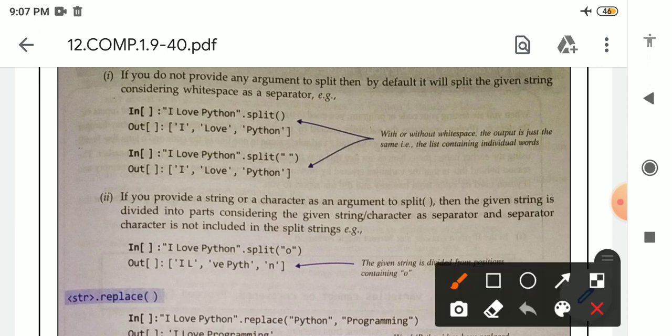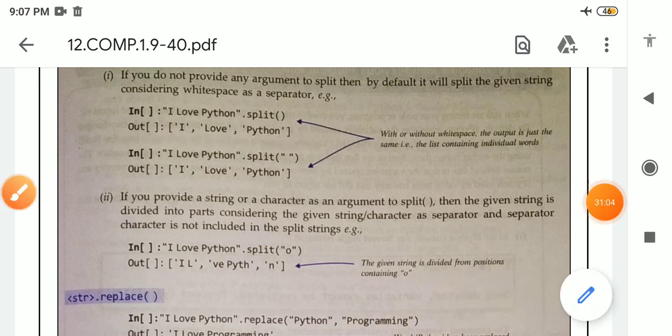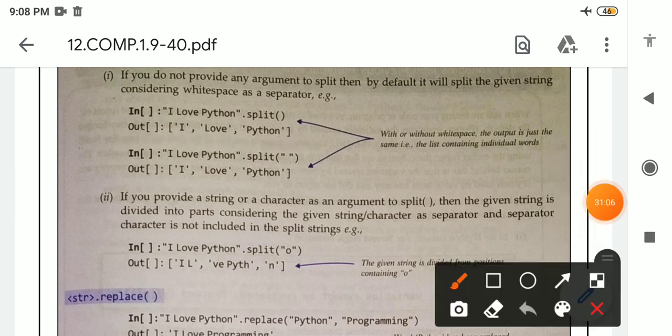But if we are not providing any argument, we will get output the same. Both the outputs are the same. See here in this parenthesis there is nothing, but in this parenthesis we provided double quotation. Double quotation is treated as white space, but the output will be the same.